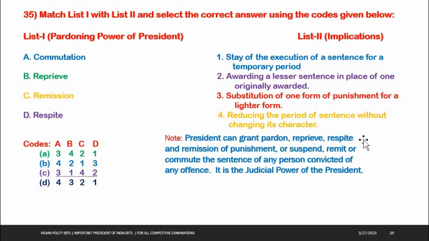See the note here. President can grant pardon, reprieve, respite and remission of punishment or suspend, remit or commute the sentence of any person convicted of any offense. It is the judicial power of the President.